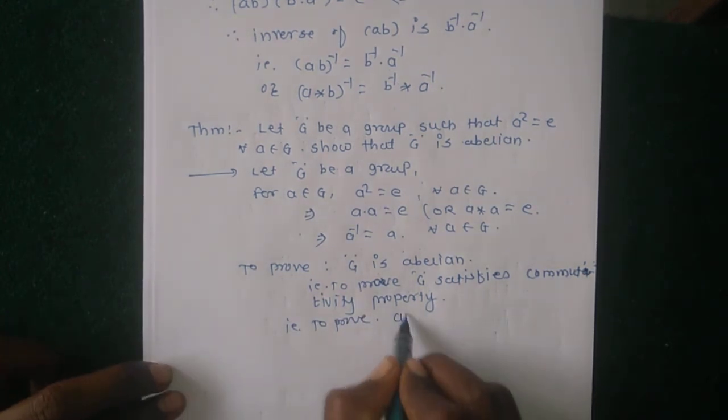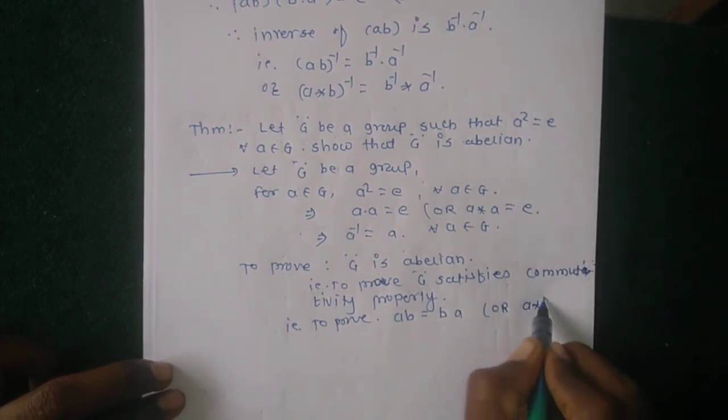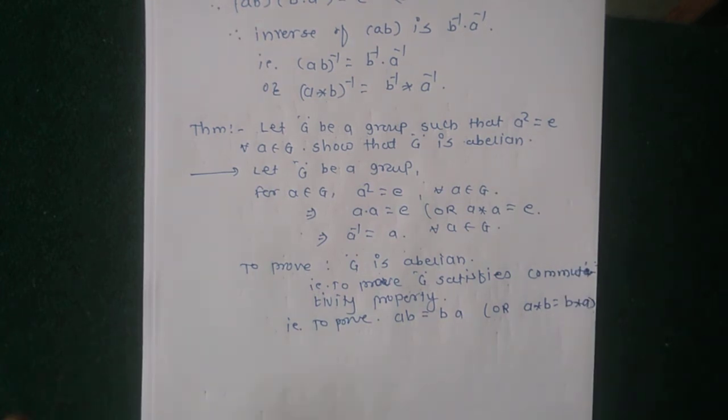What is the commutative property? ab equal to ba, or a star b equal to b star a. How do we prove this? By using the given conditions: G is a group and a square equal to identity. To show G is abelian, here consider